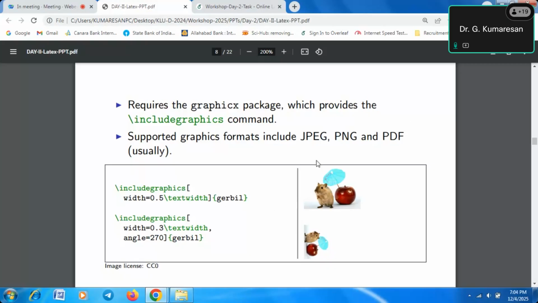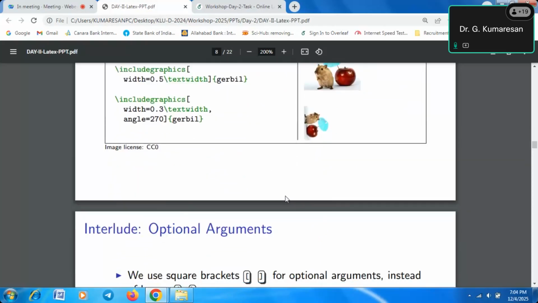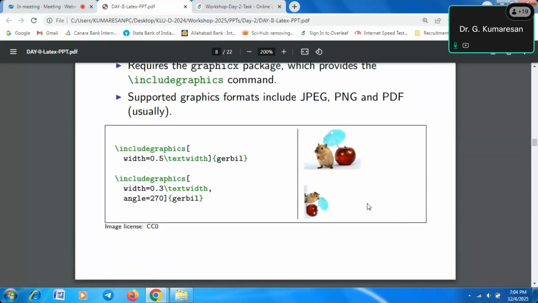So this is the code: backslash includegraphics, open square bracket, width and height. Whenever we upload images, we have to fix the width and height also, the width of the figure and height of the figure. We have to specify everything, and then based on the user requirement, that particular figure is placed into the document. These are the fundamentals of how to upload figures into a LaTeX document.